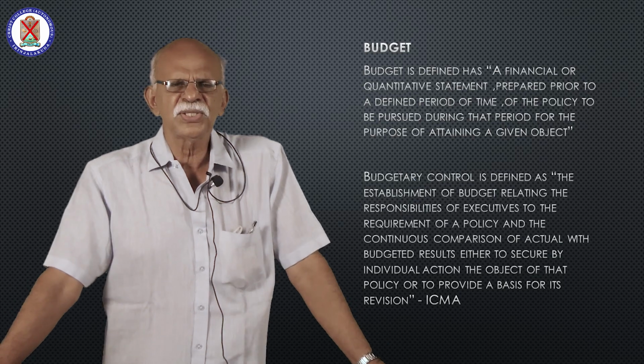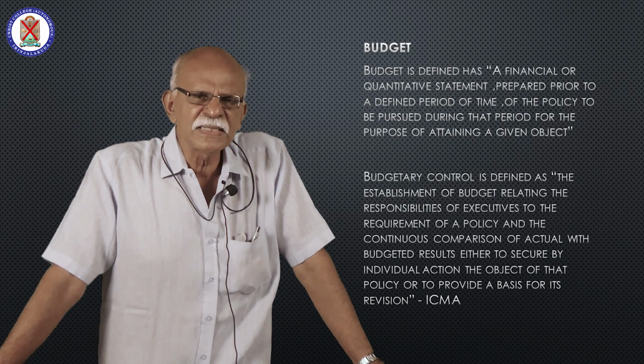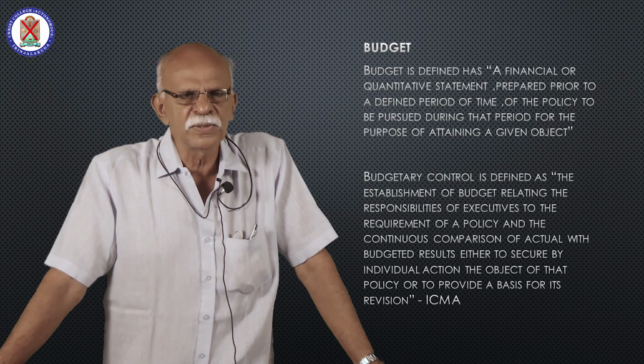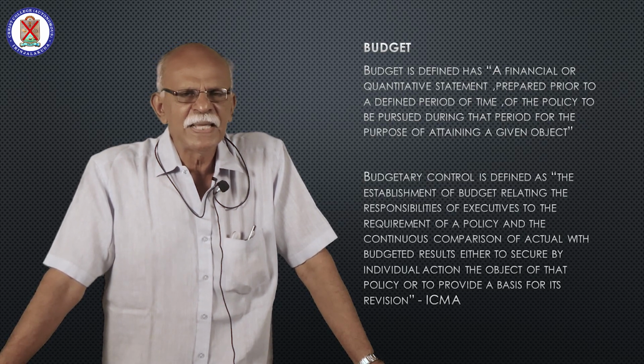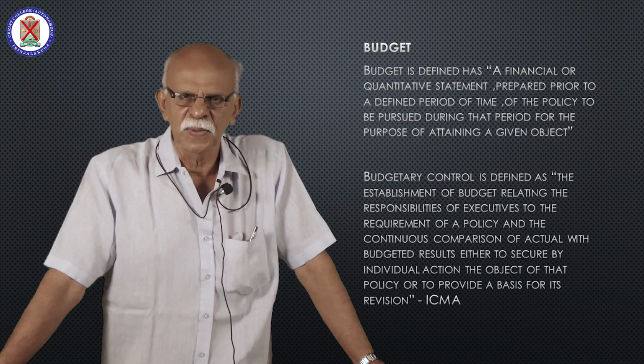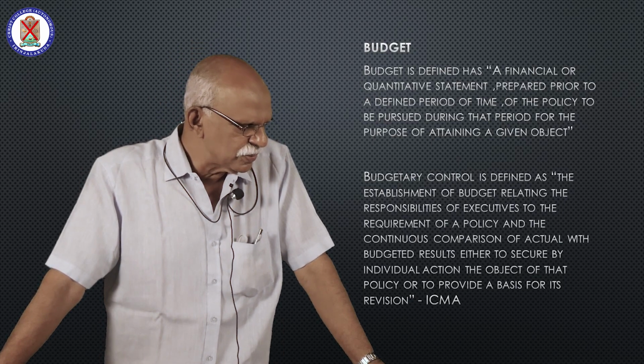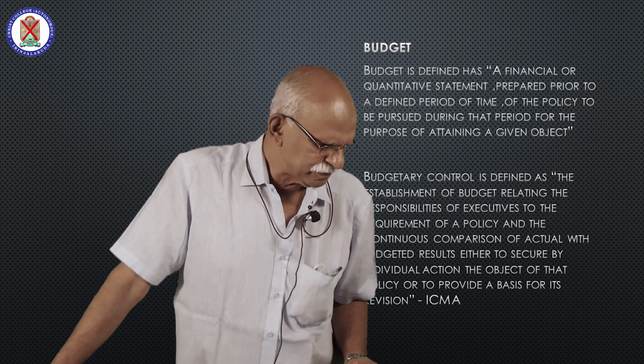In budget and budgetary control, there are three terms which are very commonly used. One is budget, the other is budgeting, and the third one is budgetary control. Let us see those three terms one by one.